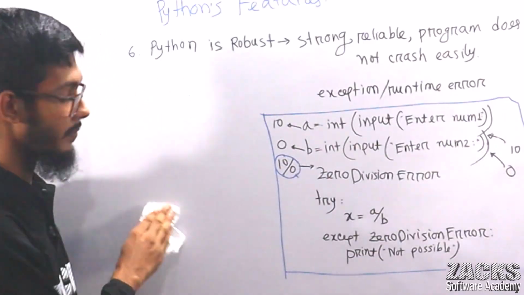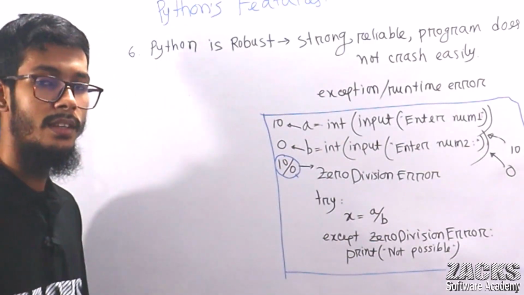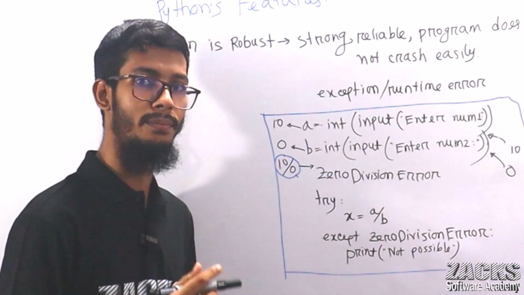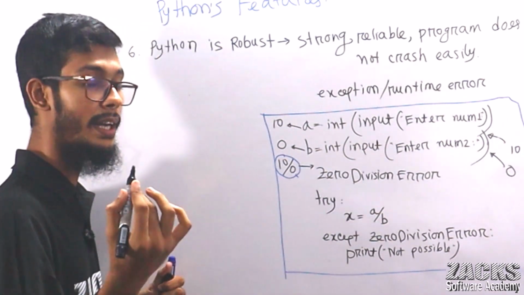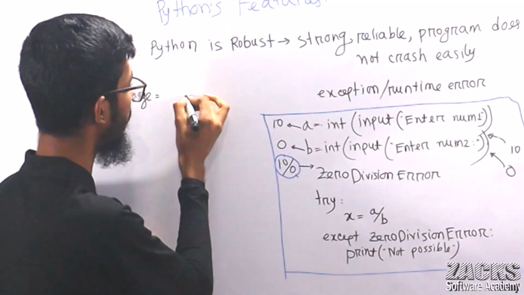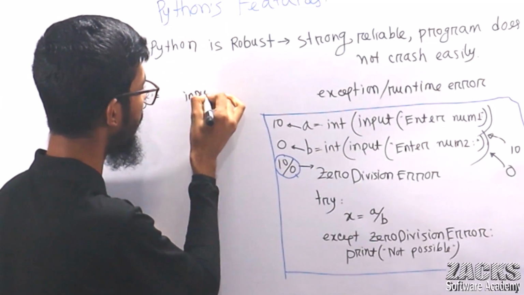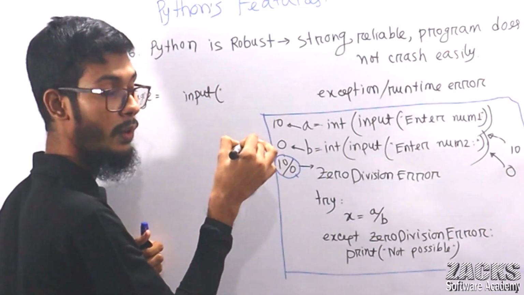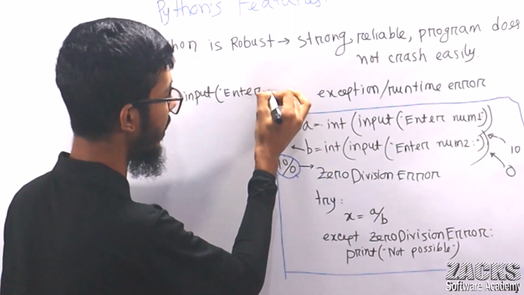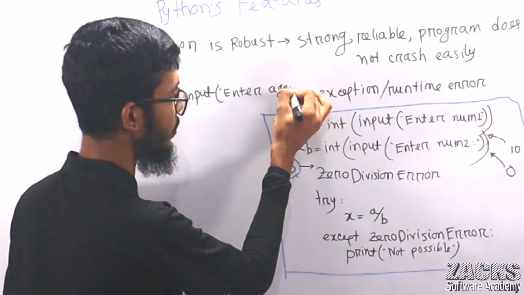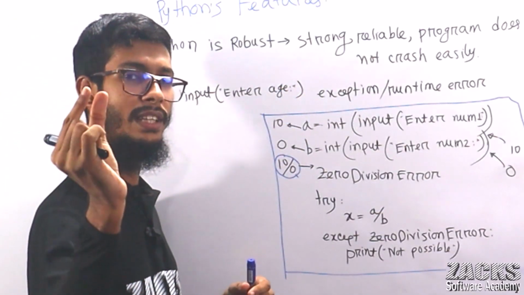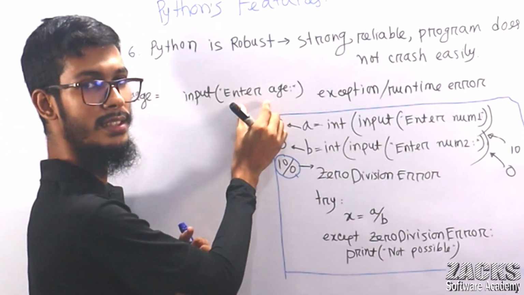Say you want to take an age from the user, right? So simply age equals input, enter your age. If you know anything about Python, you know it will return a string value.